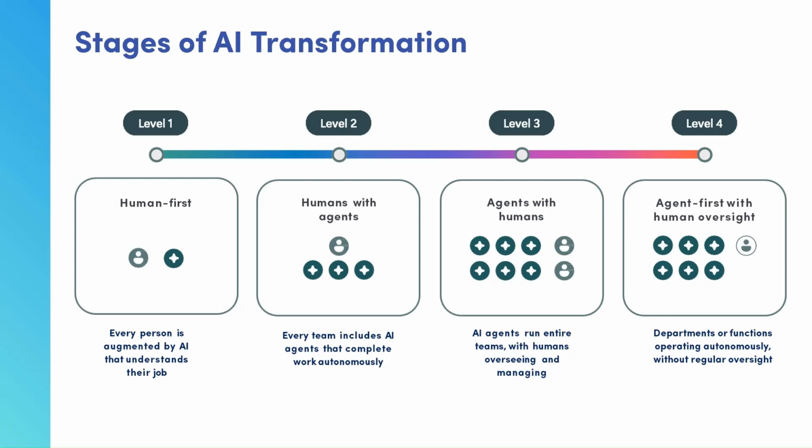When I look at AI agents, I look at them not just as what type of work they do, but what kind of levels of transformation we are looking at. In today's video, we'll be talking about agents as they relate to level 2 or level 3 agents, mostly level 2, where every team has an AI agent, in this case multiple agents, that complete work autonomously on behalf of the users. For the OCR, this will be around capturing AP invoices and adjusting them into the ERP system, as well as performing three-way matches when necessary.